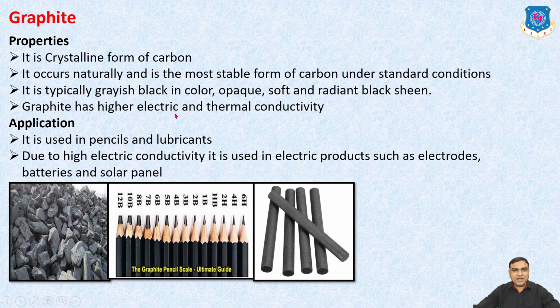Graphite has high electrical and thermal conductivity. Application: it is used in pencils and lubricants. Due to high electrical conductivity, it is also used in electric products such as electrodes, batteries, and solar panels.